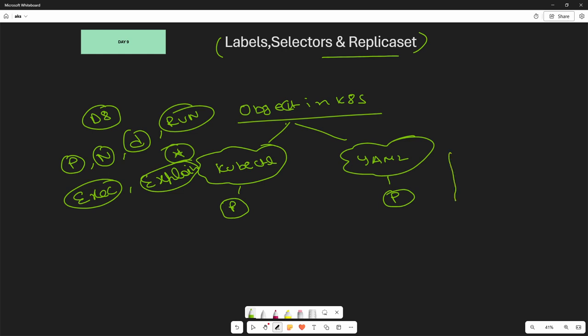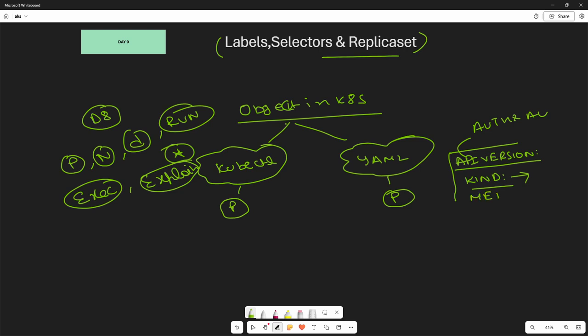So to write a YAML file, the first thing we need to mention is the object API version. As I have mentioned, each and every object has its own API version, and we are going to have more discussion in the authentication and authorization video. Then we need to mention the kind, the kind of object which we are targeting to use.